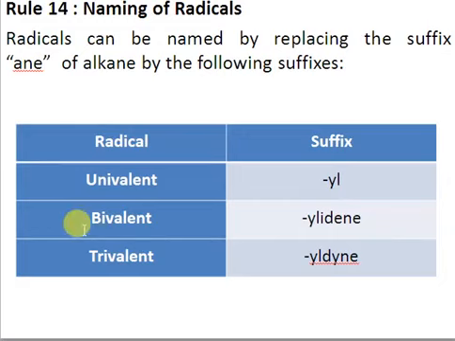So if you have a radical from which one hydrogen has been removed, we say the radical is univalent and the suffix will end with -yl. For example, if you remove one hydrogen from ethane, the radical will be ethyl, so the word will end with the suffix -yl. If you remove 2 hydrogens from a hydrocarbon, then the radical is considered to be bivalent and the name will end with -ylidene. And if you have removed 3 hydrogens from a certain carbon, then the resulting radical will be considered trivalent and the name will end as -ylidyne, right?